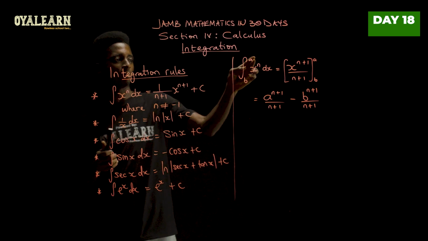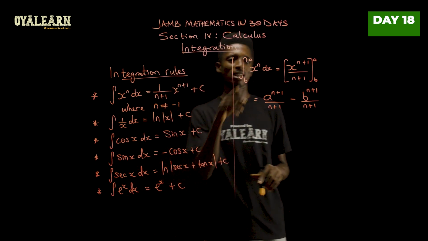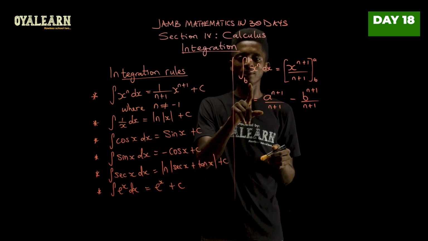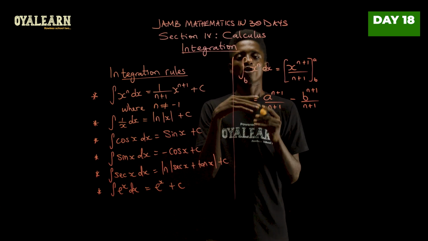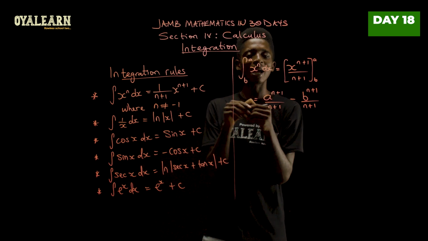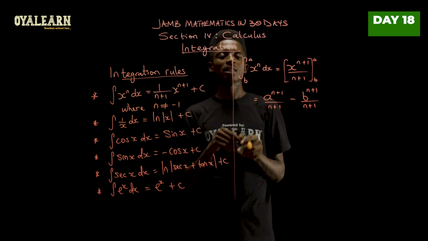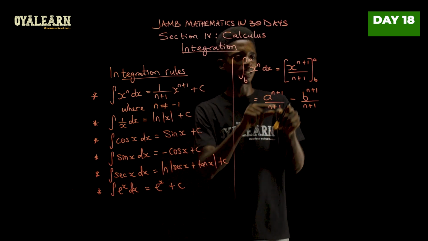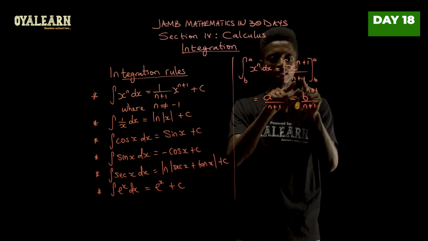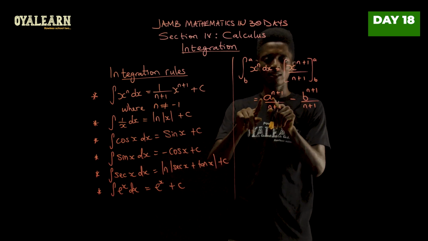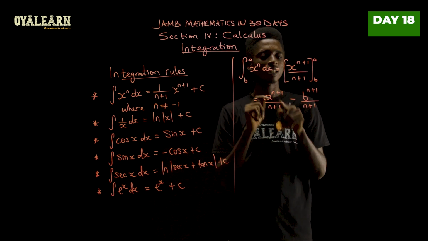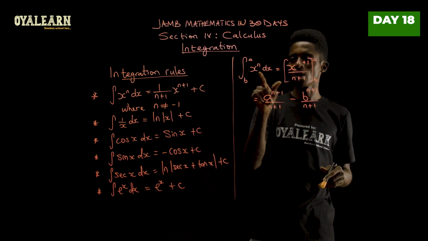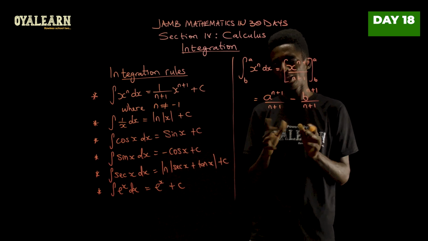However, when you are given the limit of x, like in this case, where x ranges from b to a, this is the lower limit, this is the upper limit. So when you integrate, you then apply when x is the upper limit, then minus when x is the lower limit. That is why, from what we get here when we integrate, I then apply when x is a, so I replace x with a, minus when x is b, right? So that's what we apply when you have upper and lower limits.